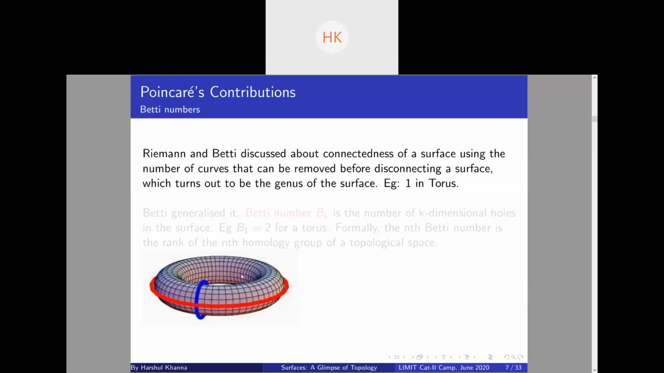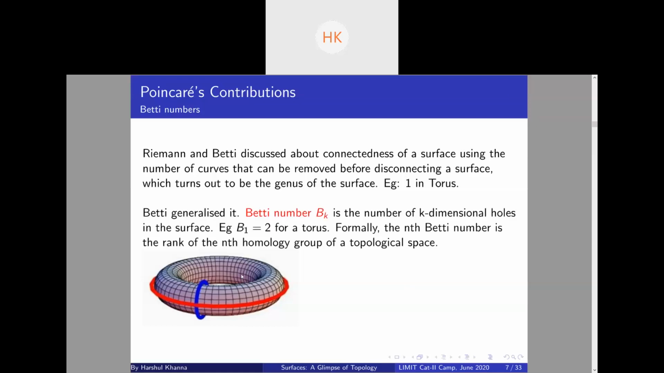Yeah. So Betti basically generalized this idea. What Betti said was, we will talk about the number of k-dimensional holes in the surface. For example, in a torus, there are two types of one-dimensional holes, the ones indicated in the surface. These both cannot be transformed into each other. For example, you take this loop, you can in no way transform it into the other loop, right? So this is the one.